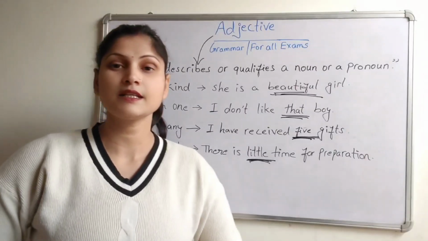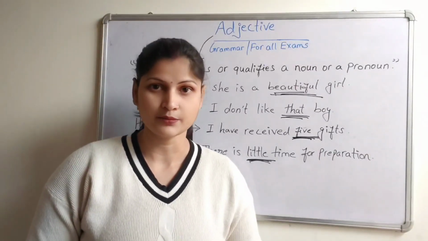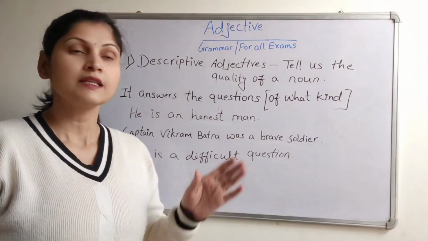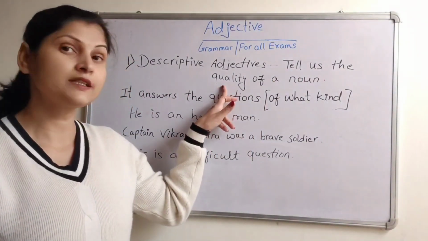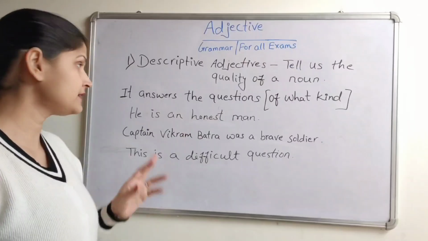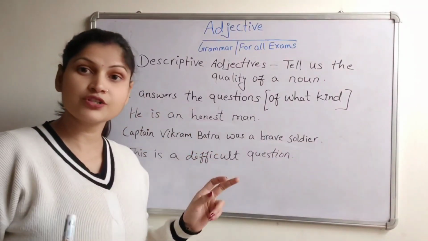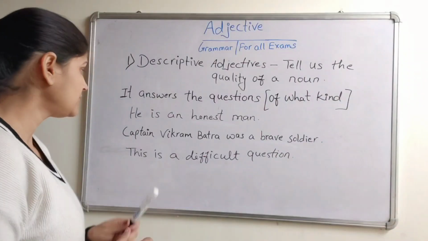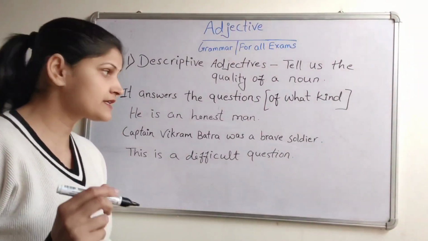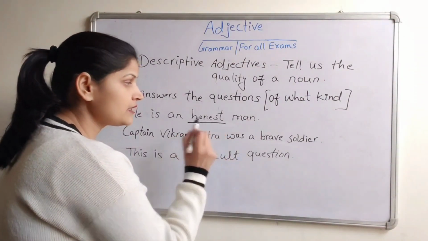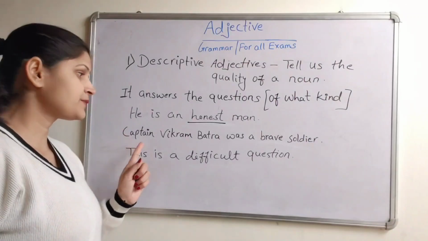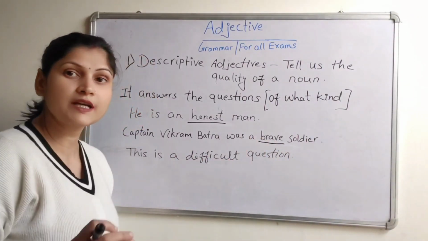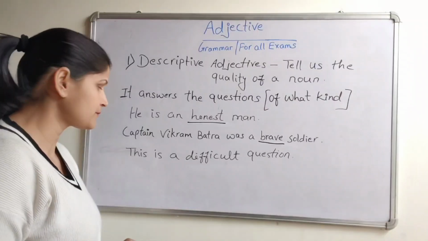Now, let's understand the kinds of adjective. First adjective is descriptive adjectives. They tell us the quality of a noun and it answers the question of what kind. For example, he is an honest man. What kind of man? Honest man. Captain Vikram Batra was a brave soldier. What kind of soldier? Brave soldier.